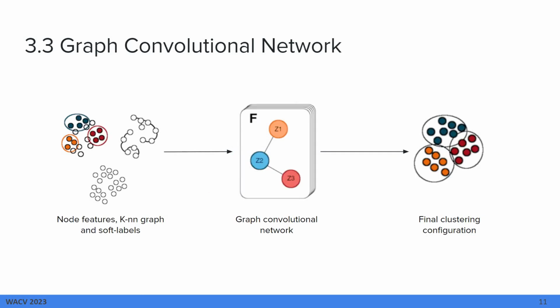Finally, we get the node features, the KNN graph, and the soft labels that we got in the last step, and we train a graph convolutional network in a semi-supervised manner. After training, this graph convolutional network is responsible for defining the final cluster configuration.